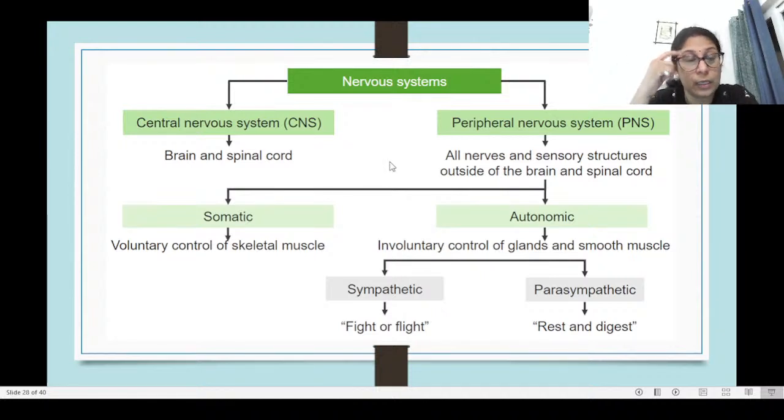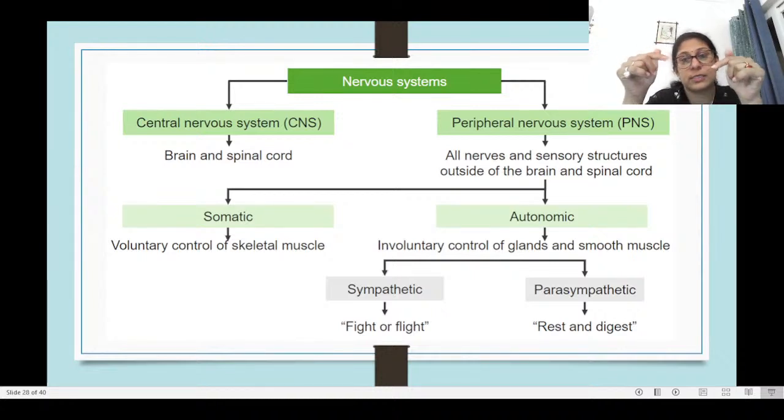So the nervous system is of two types, as we saw: the central nervous system and the peripheral nervous system. The central nervous system is formed of the brain and the spinal cord. The peripheral nervous system is made up of all the nerves and all the sensory structures which are outside of the brain and the spinal cord.